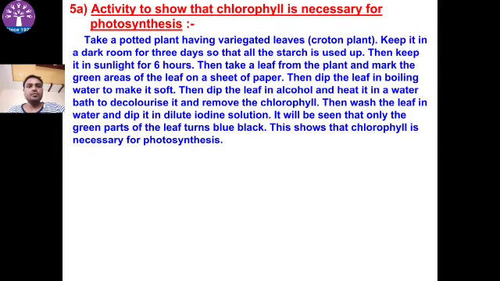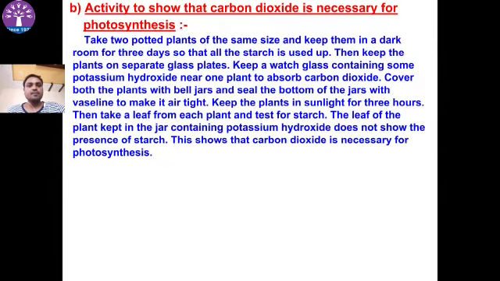Here one activity is given to show that chlorophyll is necessary for photosynthesis. Without chlorophyll, photosynthesis will not take place. We need alcohol in this activity to remove the chlorophyll. Read this activity carefully. After that, we need to test that leaf with iodine to check whether starch is synthesized or not. Another activity is to show that carbon dioxide is necessary for photosynthesis. Without carbon dioxide, photosynthesis will also not take place. Here we need potassium hydroxide to absorb the excess carbon dioxide.